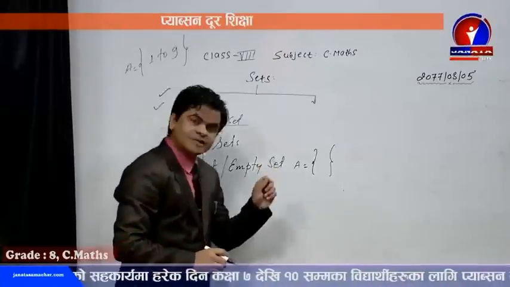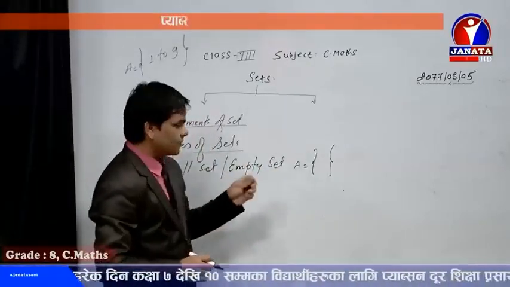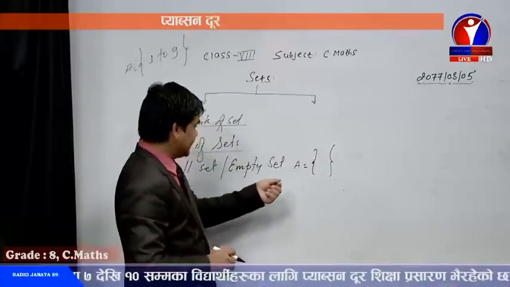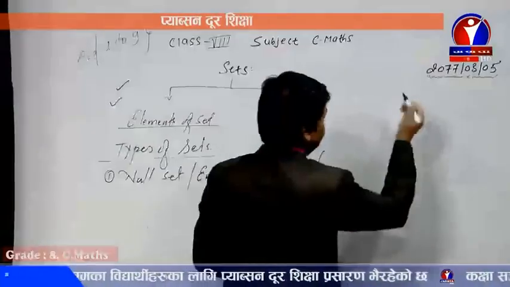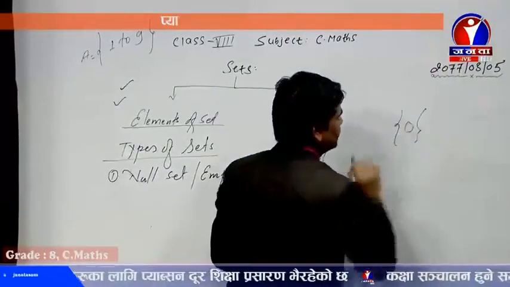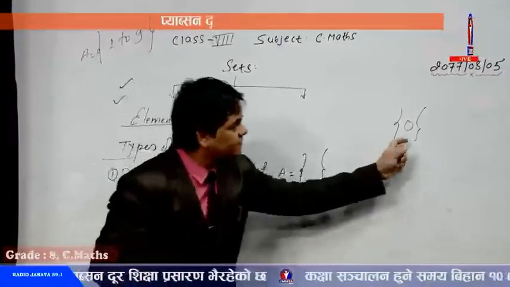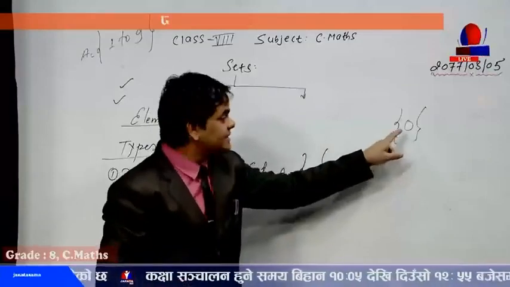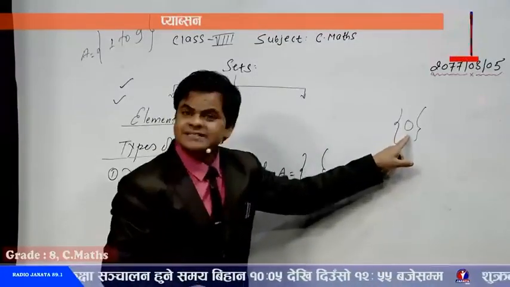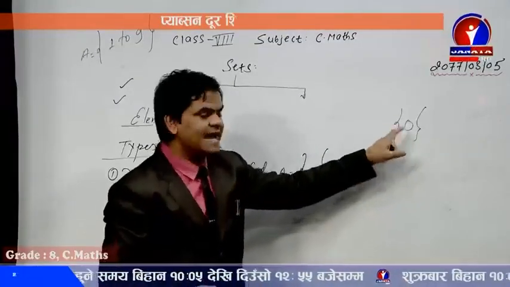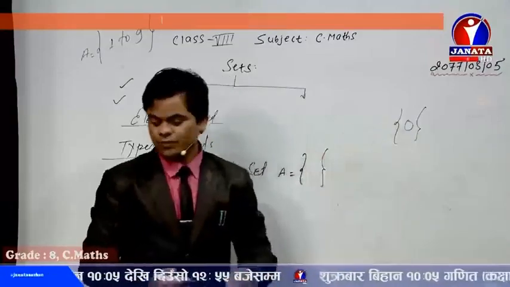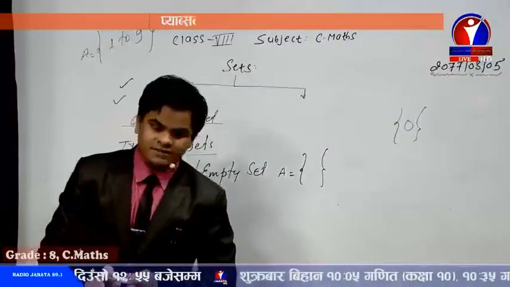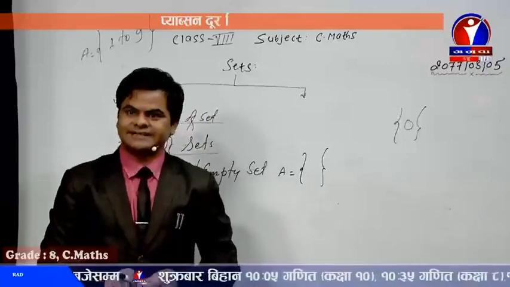Dear students, some students become confused. What I have experienced while teaching is that they write the null set as a curly bracket with 0 inside. This is wrong, dear students. You cannot write this. It is a unit set or singleton set. It has one member. 0 should also be treated by us as one member of that set.